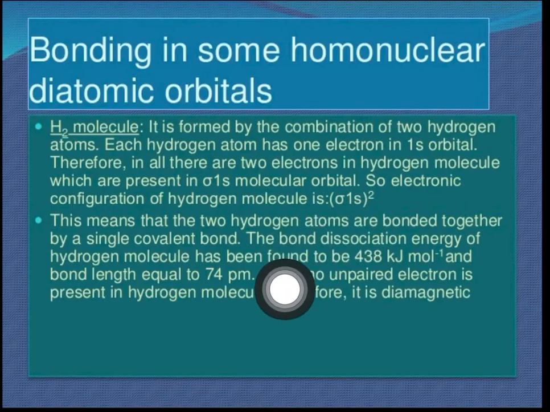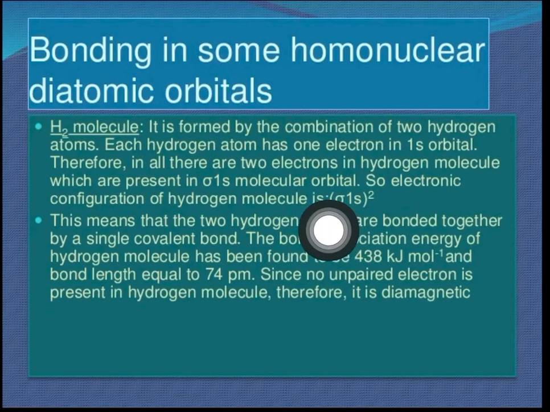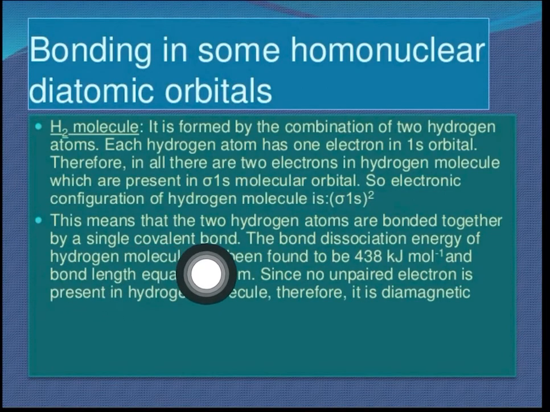So that way you need to give it. And what will be its property? It will be diamagnetic. Why? Because only two electrons are there and both are in sigma 1s2 only. So this means the two hydrogen atoms are bonded together by a single covalent bond.